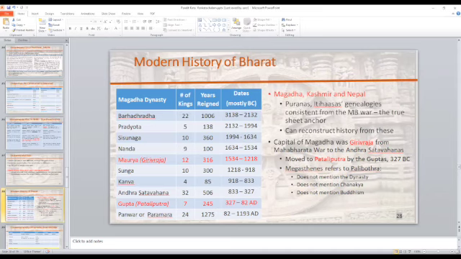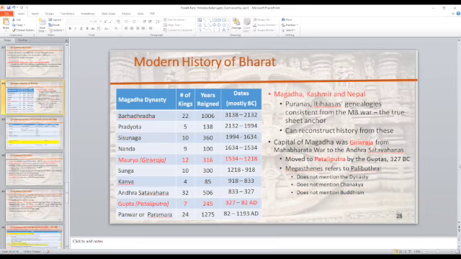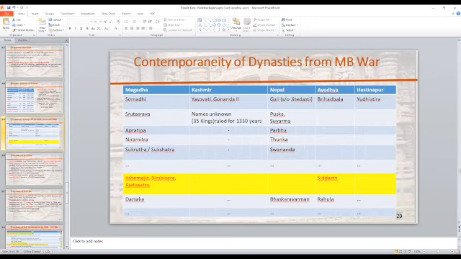So if you start looking at the Magadha dynasty, this is what you find in the Puranas. This is one dynasty. Now you will find information about other dynasties also in the Puranas. If you do the reconciliation across genealogy, here's Magadha, here's Kashmir, here's Nepal, Ayodhya, Hastinapur. You look at the contemporaries, who are peers, and down the Magadha dynasty you find Kshemajit, Bimbisara, Ajatasattu. All three of these lived in the lifetime of Siddhartha of Ayodhya.